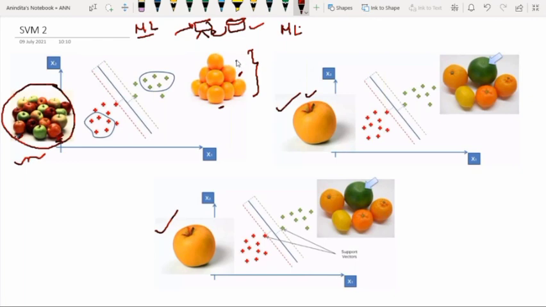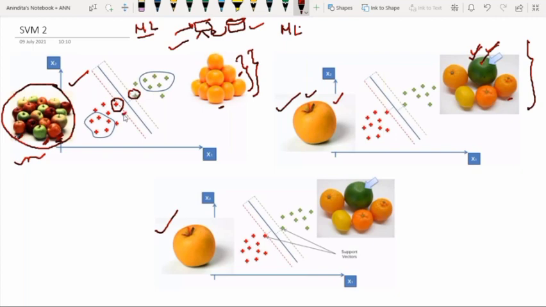And also among the oranges, it will pick the orange that is not a top standard orange. Say a green orange. Oranges are generally orange in color, so it will pick a particular orange which almost looks like an apple. Say it will pick one green orange. And whichever unique references the support vector machine has picked up from this data set, those are marked over here.